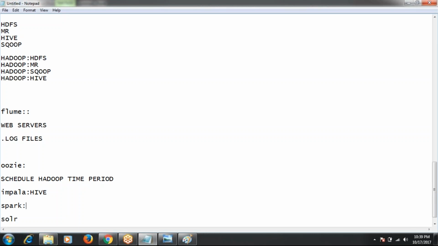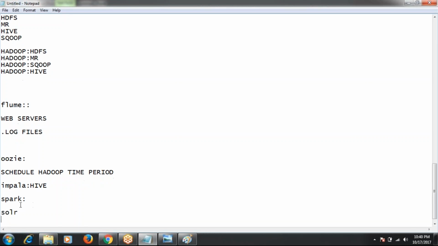You can convert your Hive queries into MapReduce, or into Spark jobs. If you select MapReduce, then Hive queries are converted to MapReduce. If you select Spark, then they are converted to Spark jobs. Nowadays no one is using MapReduce, that is the reason the present versions have this option. I'll show all of that.